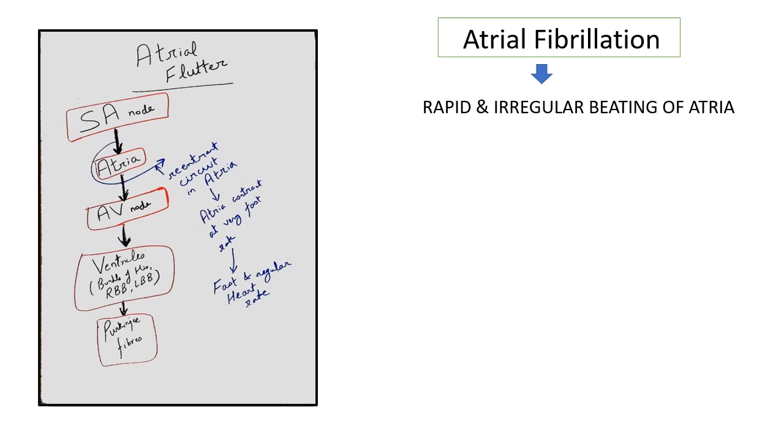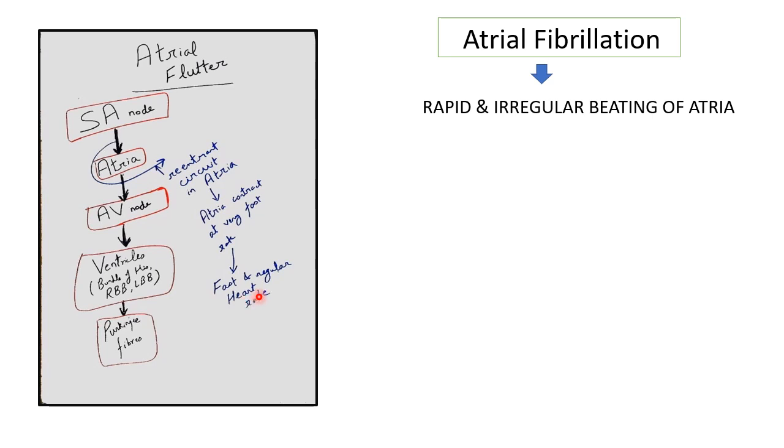Now here you can see atrial flutter. Actually impulse from SA node goes to atria, then AV node, then bundle of His, right bundle branch and left bundle branch, then Purkinje fibers. So here in atria there is a reentrant circuit I have shown. What is reentrant? Electrical signal that loops back on itself, and that reentrant circuit causes contraction of atria at a very fast rate, resulting in fast and regular heart rate. That is all about atrial flutter.